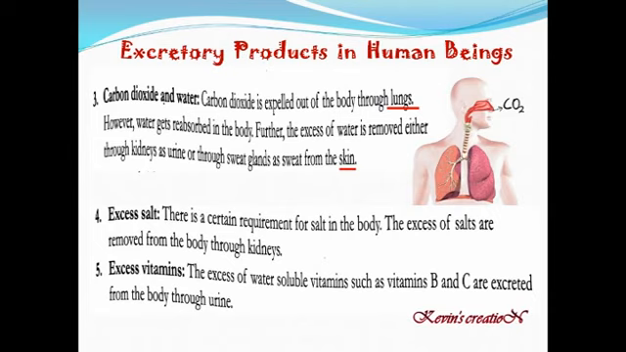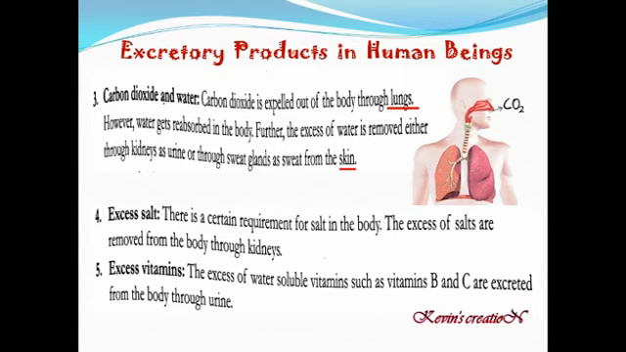Next we have got excess salt. There is certain requirement of salt in the body. For example, we take sodium, which is a salt. It is required by the body, and a minimum amount should be there which is required by the body. Otherwise, again you will have some medical problems. The excess of salt is removed from the body through the kidneys. Same way, if it is excess, it is removed from your body through the kidneys.